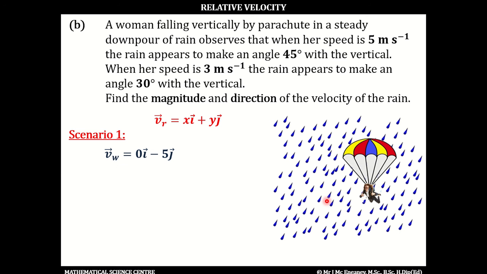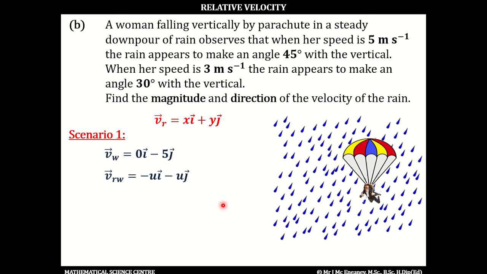Now that would also be at 45 degrees with the horizontal. And this means that the i and j components are going to be the same in magnitude. And you can see the direction of the rain is moving like this, roughly southwest, so we're going to have a negative i and a negative j. So the relative velocity of the rain relative to the woman can be written as minus ui